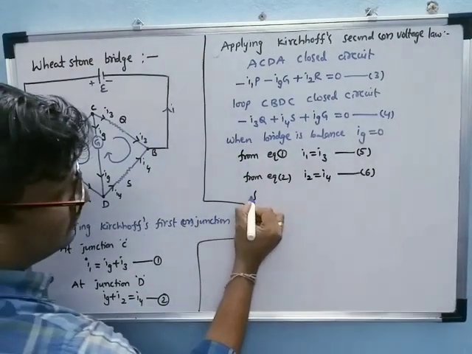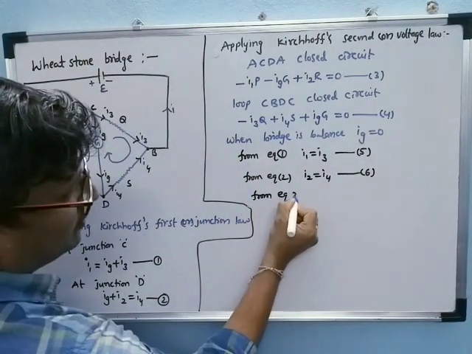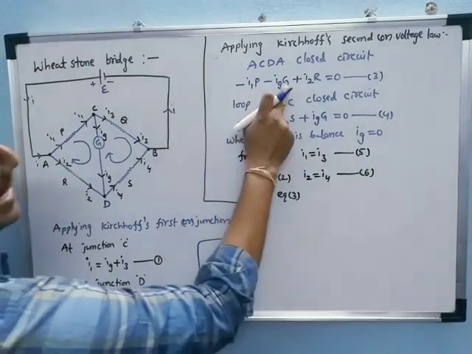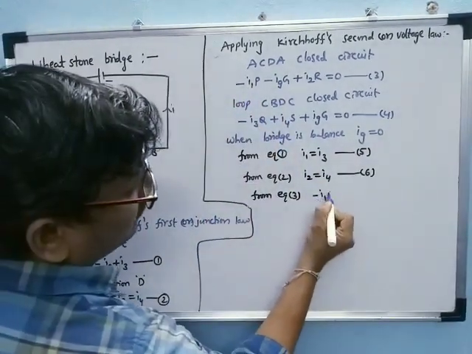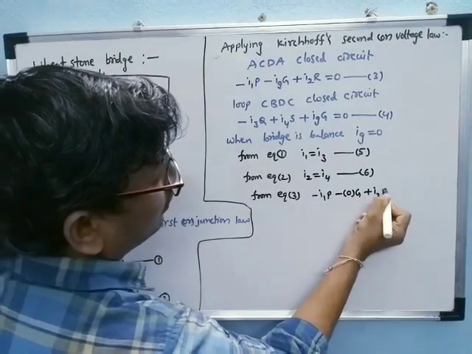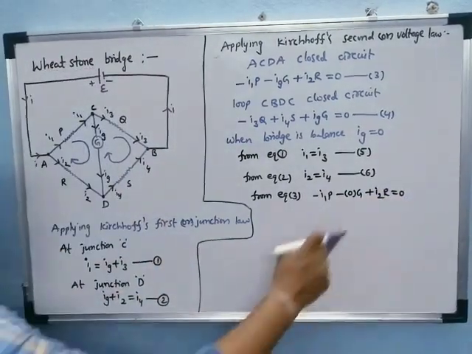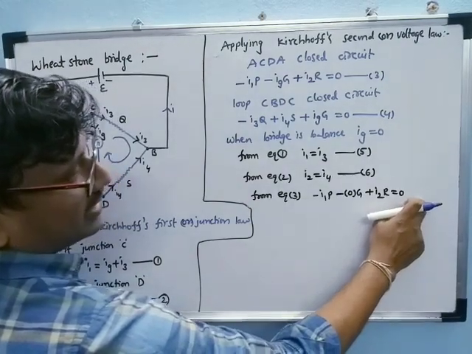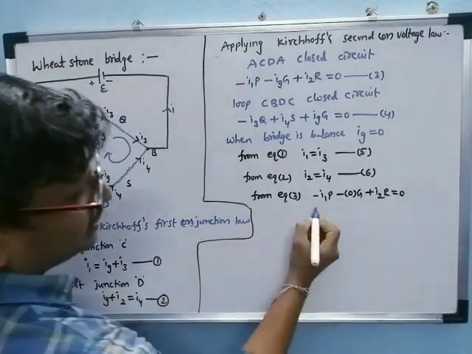Now from equation 3, with Ig equal to 0, we can write minus I1P minus 0 into G plus I2R is equal to 0. Now this plus term taken to the right side becomes negative, and the 0 term is simply 0.